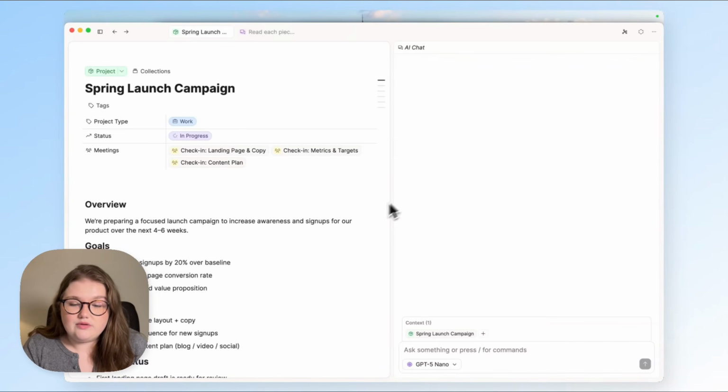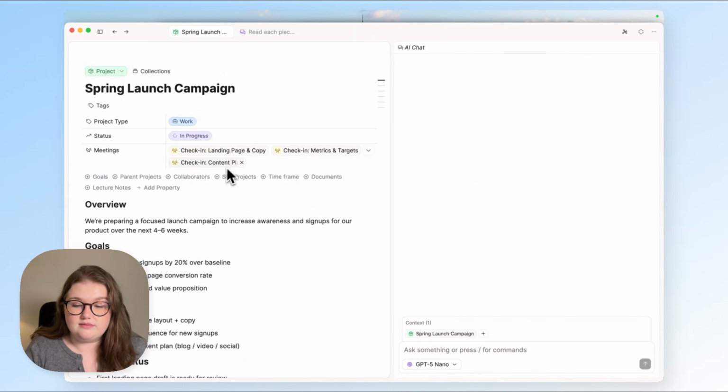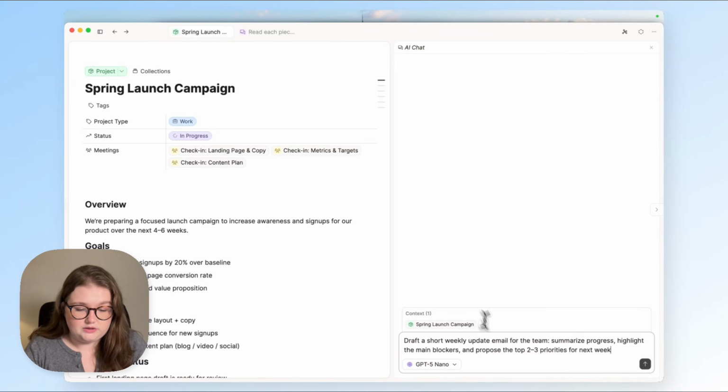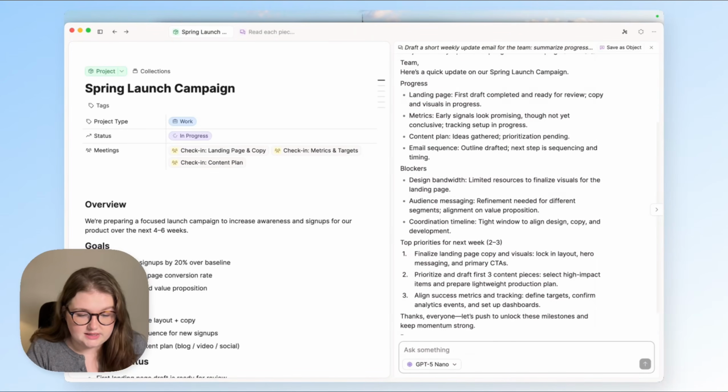However, you may not even need to add extra bits of content. And that is because the AI assistant now has access to backlinks and generally linked content, meaning it can search these meeting notes without me having to actually ask for it. So here's my prompt. I just want a weekly update email for the team. And you can see that it has given me that, which is exactly what I need.